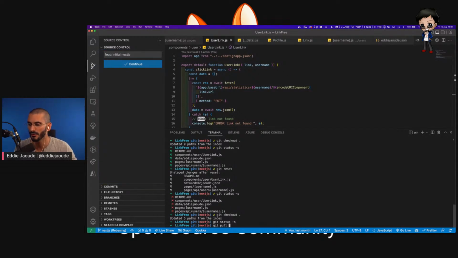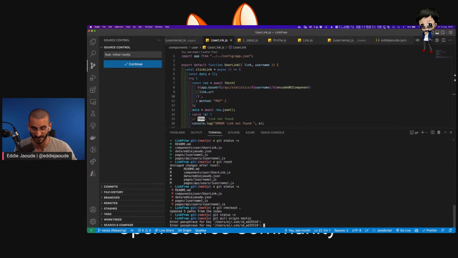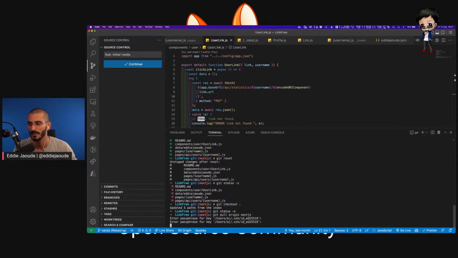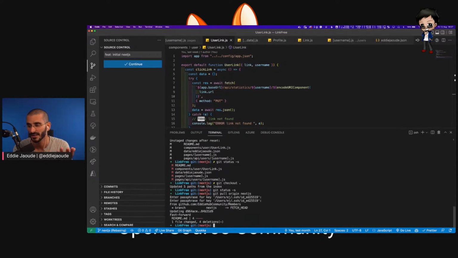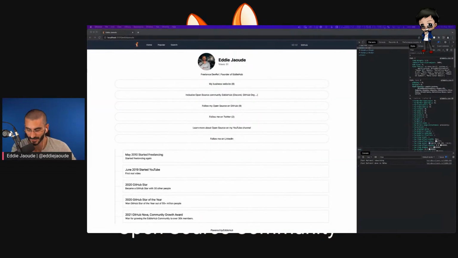Before I blow away my branch and pull it down, I might just try another pull, not main, Next.js, and see if I can fix this simply. I like to do things simply. People like to do lots of clever things. I can't even type my password in correctly. See, that worked. So I think that was the simplest option. What do you all think in the chat? How would you do this?